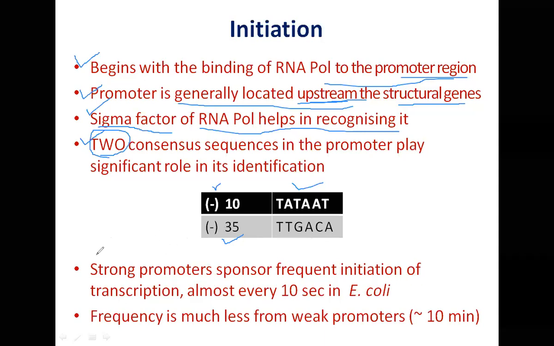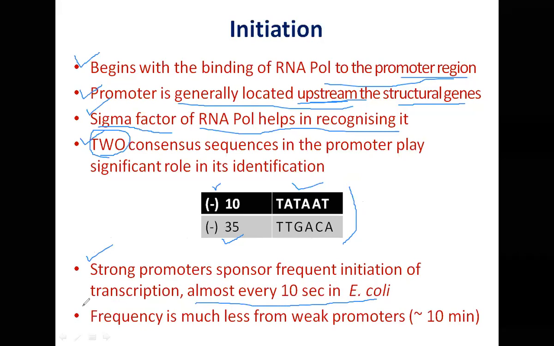Okay, strong promoters. These are the promoters where the frequency of initiation of transcription is very high. Typically, almost every 10 seconds in E. coli, the transcription can begin from these strong promoters. And what is meant by strong promoters? Strong promoters are those promoters where these consensus sequences are present as they are. There is no deviation. So those promoters are called strong promoters.